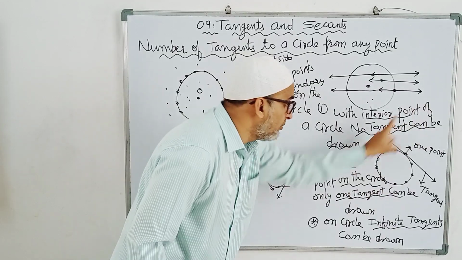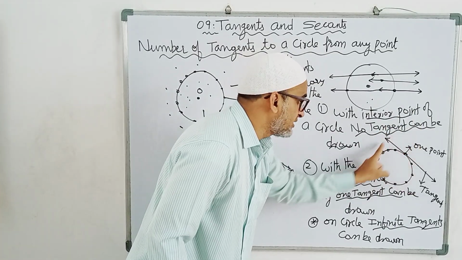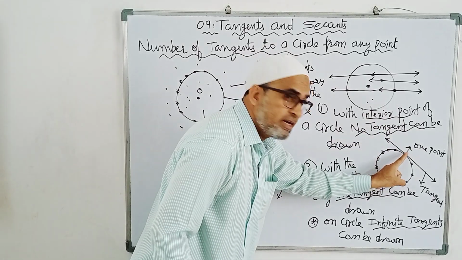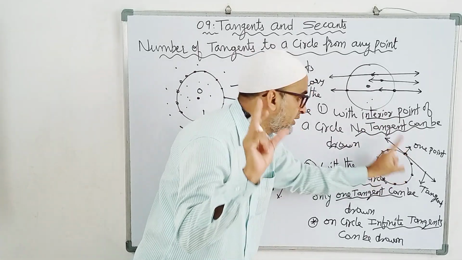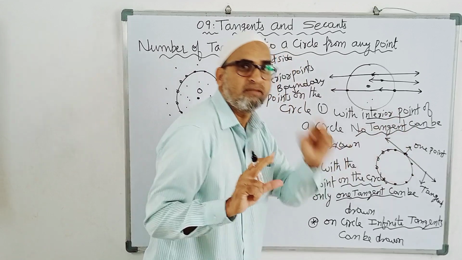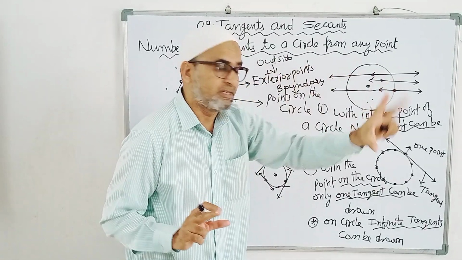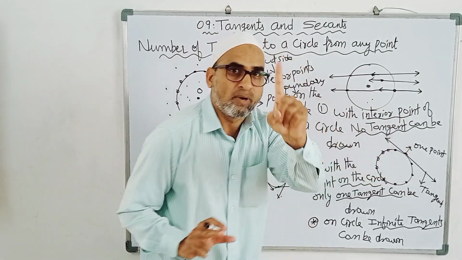On the circle, how many tangents can be drawn? Infinite number of tangents can be drawn. But with one boundary point, how many tangents can be drawn? Only one tangent. With an interior point, no tangent. With a boundary point, one tangent.